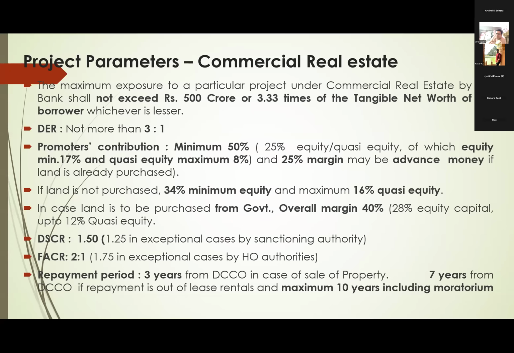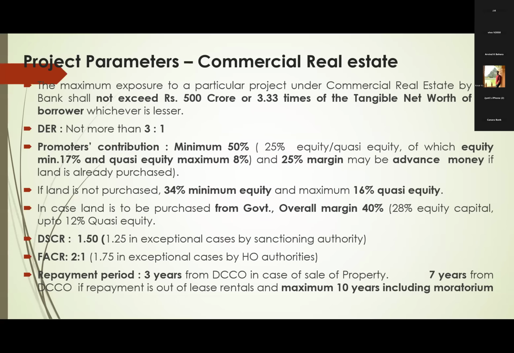Debt service coverage ratio 1.50. Any term loan, you have to keep in mind, debt service coverage ratio generally is 1.50. And the higher authorities, wherever it is required, may reduce it to less than that. Here, it can be reduced to 1.25 in exceptional cases by sanctioning authority. Fixed assets coverage ratio 2:1.